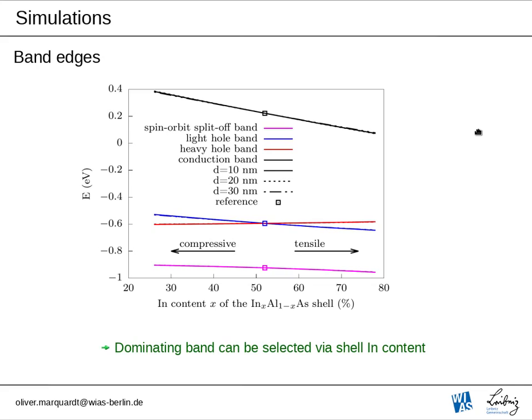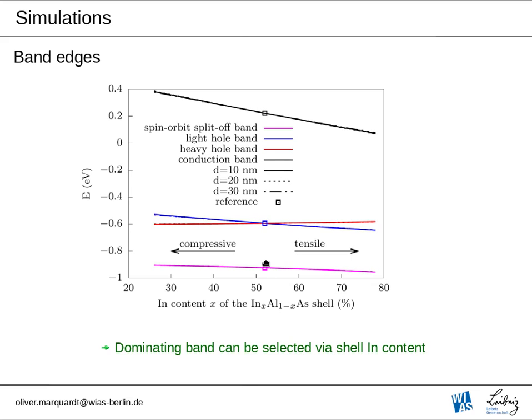What we see in this slide is the behavior of the band edges of the core region of our indium gallium arsenide, indium aluminum arsenide core shell nanowire as a function of the indium content x of the indium aluminum arsenide shell. First of all, this is the conduction band, the black one here. Blue and red are the light hole and heavy hole bands, and down here that's the spin-orbit split-off band. We can address the compressive and the tensile regime here by varying the indium content of the indium aluminum arsenide shell, and these points here correspond to a lattice matched reference system.